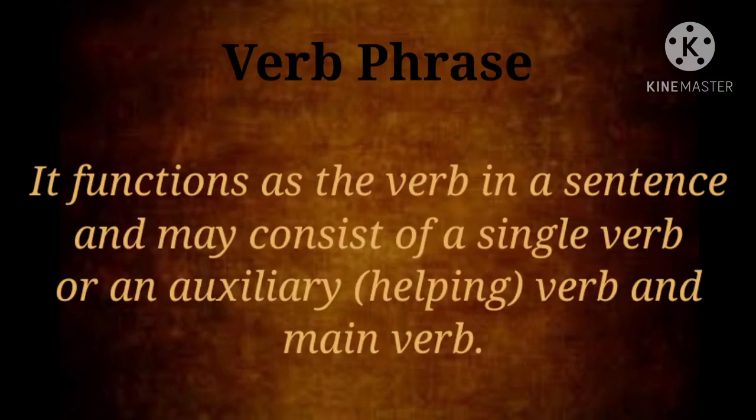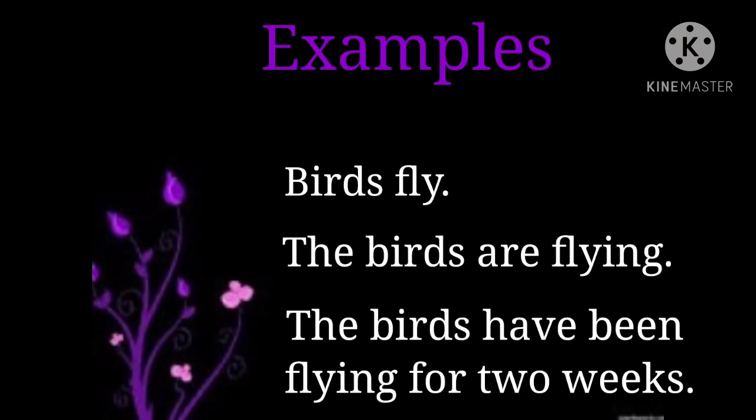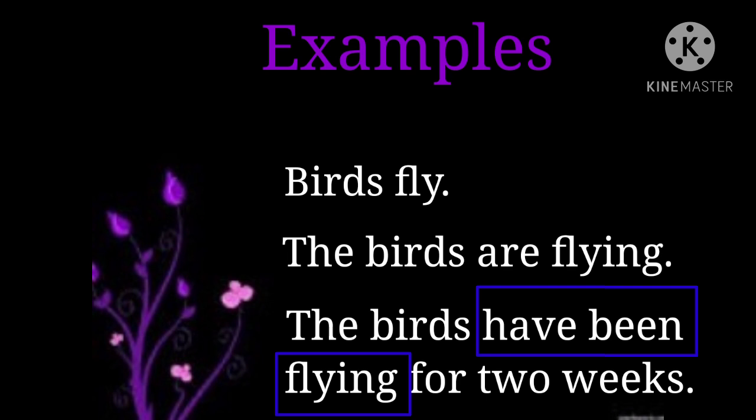Verb phrase. It functions as the verb in a sentence and may consist of a single verb or an auxiliary or helping verb and main verb. Now let's see a few examples. The first example is, birds fly. In this sentence, the word fly is functioning as a single verb. In the next example, the birds are flying. The words are flying are functioning as a verb. Now the third example is, the birds have been flying for 2 weeks. In this sentence, have been flying is a verb phrase.